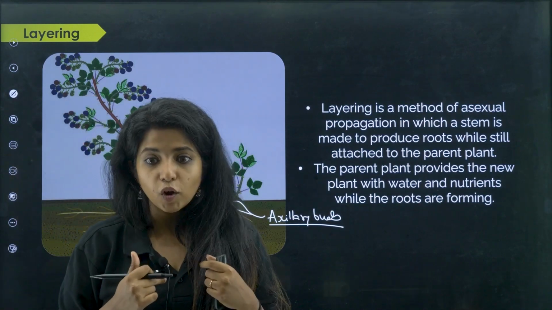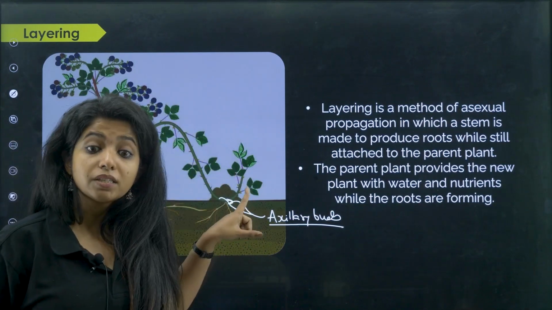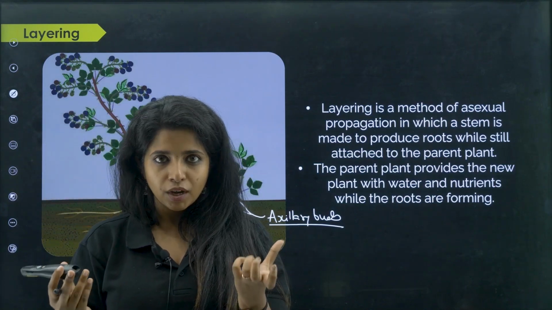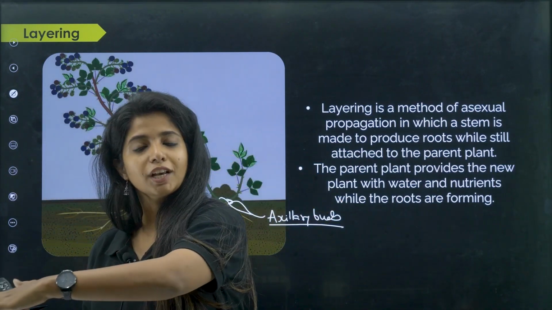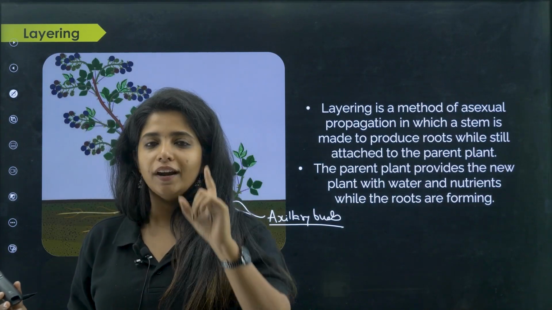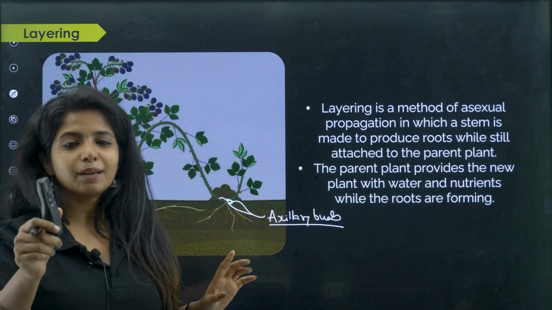Again, there is our involvement. We have to do this. This is done naturally also. In the case of strawberry, if you have seen, if you keep two pots together, the strawberry slowly goes into the next pot, slowly digs itself into that and forms a new strawberry plant. Try doing it at your home, okay? But it will take time, so you have to be patient.